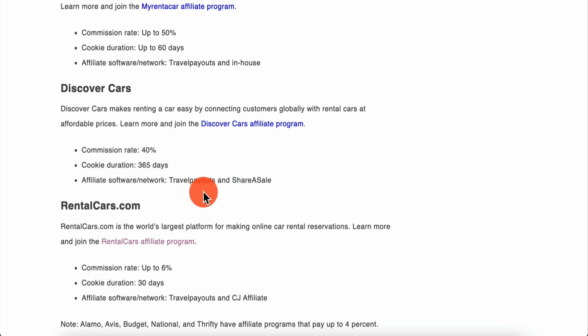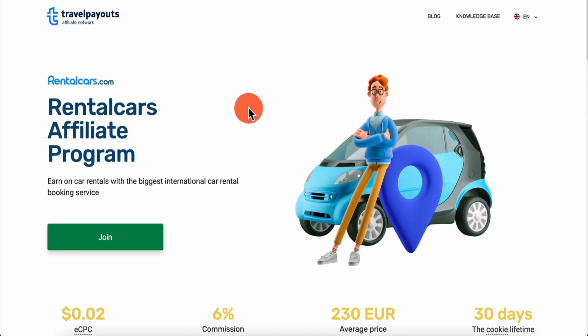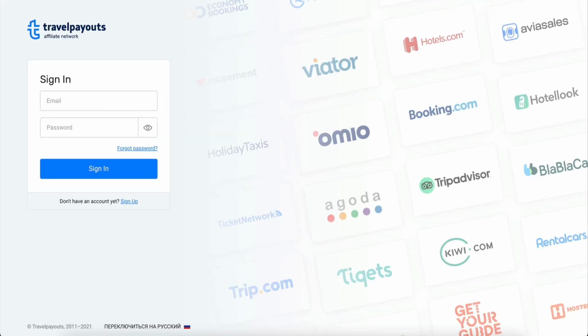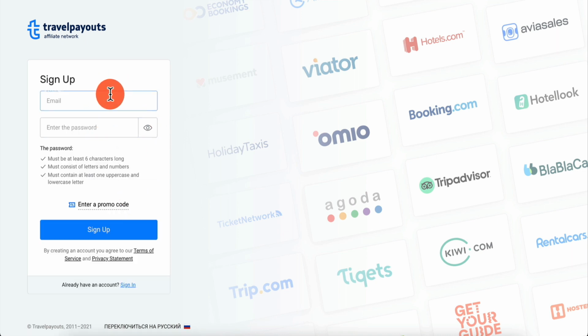You have rental cars. So let's say you want to sign up for rental cars. You just click on this, okay? It opens up. Here are the stats. I'm going to hit join, and I don't have an account yet. I click sign up. And guess what? I only need to fill out 2 fields. I don't need a website. I don't need to sell my left kidney. I don't need to give out my left eye or anything like that, like with ClickBank or MaxBounty, where it's very, very difficult to get in.